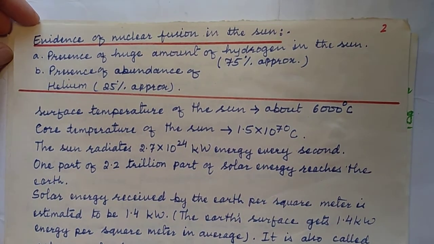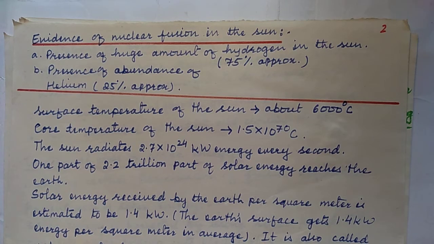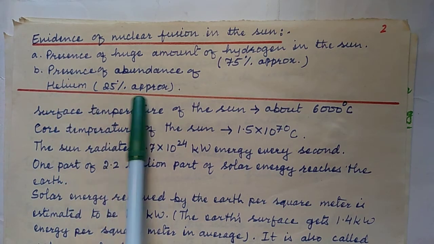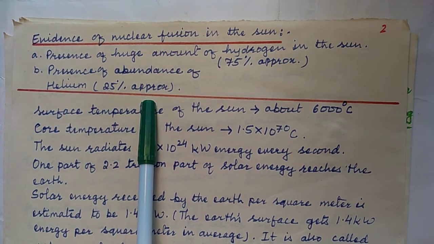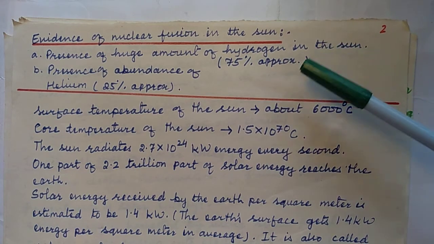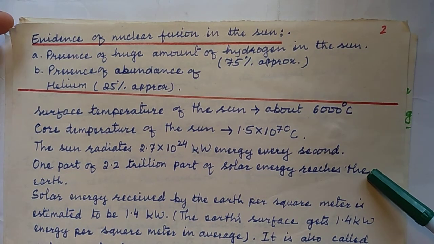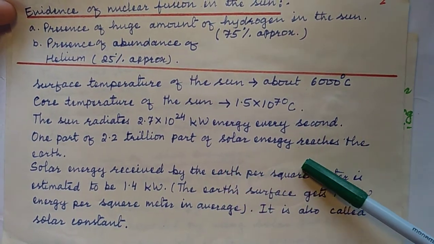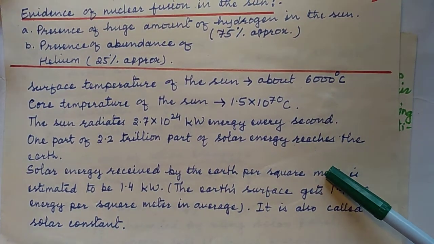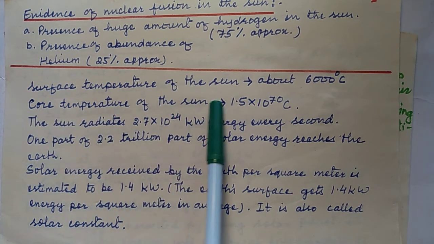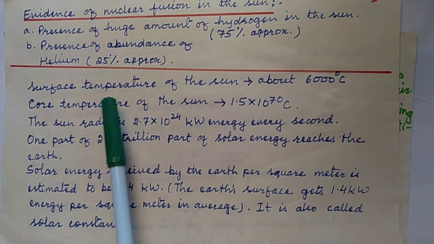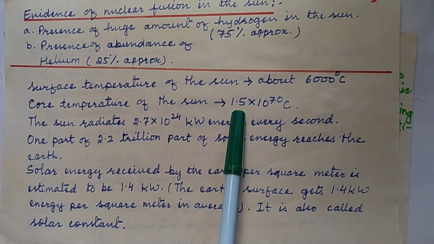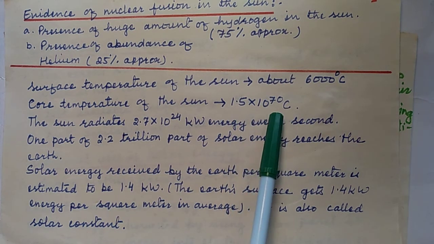Evidence of nuclear fusion in the sun. How can we say that nuclear fusion takes place in the sun? Presence of a huge amount of hydrogen in the sun, 75%, and presence of helium 25%. So due to the presence of these two gases, we can say that nuclear fusion occurs in the sun. Now here are a few data related to the sun. You need to remember this one. Surface temperature of the sun is about 6000 degrees Celsius. Core temperature 1.5 x 10^7 degrees Celsius.